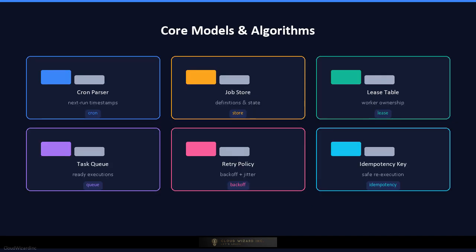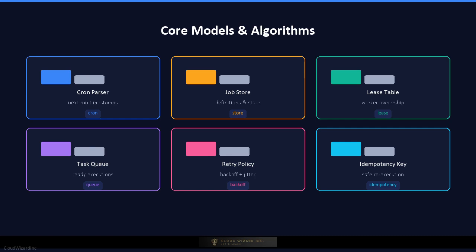The core models and algorithms. The cron parser translates cron expressions into a sequence of next run timestamps, handling time zones and daylight saving time carefully. The job store persists job definitions, schedules, and status with strong consistency for lease operations. The lease table maps each in-flight execution to a worker, an expiration timestamp, and a unique token, preventing concurrent execution.